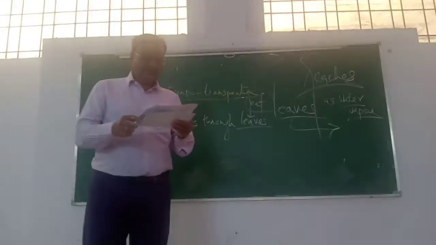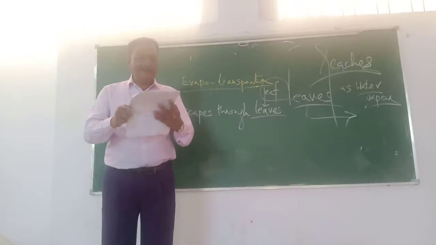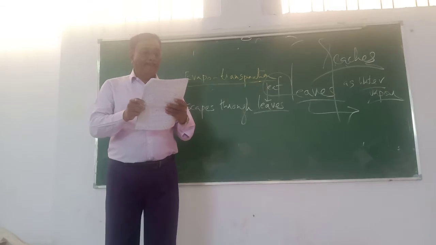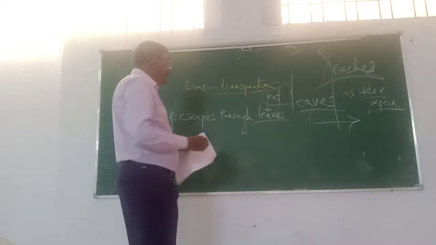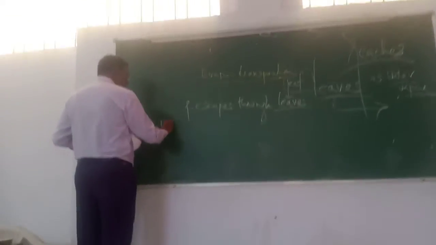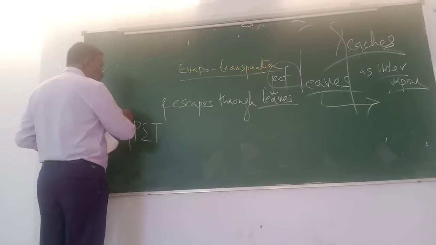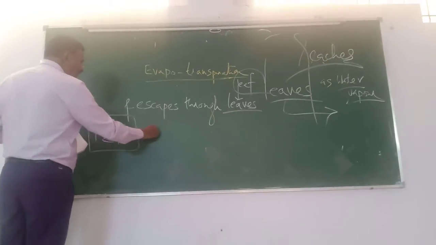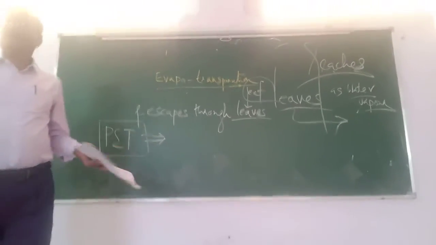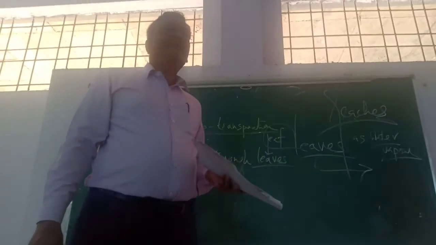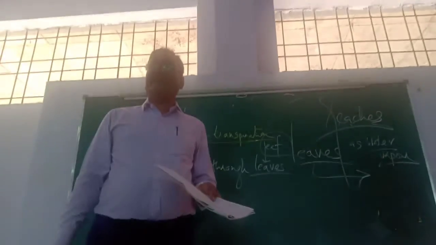One more definition I want to say right now. What is PET? PET is potential evapotranspiration.